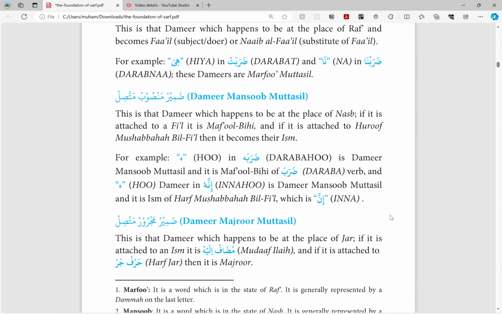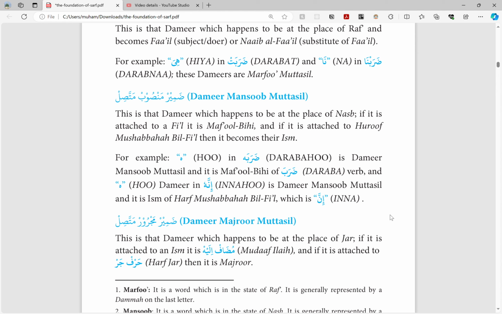Second type is dhamir mansub muttasil. This is that dhamir which happens to be at the place of nasab. If it is attached to a fi'l, it is maf'ul bihi. And if it is attached to huruf mushabba bil fi'l, then it becomes their ism.